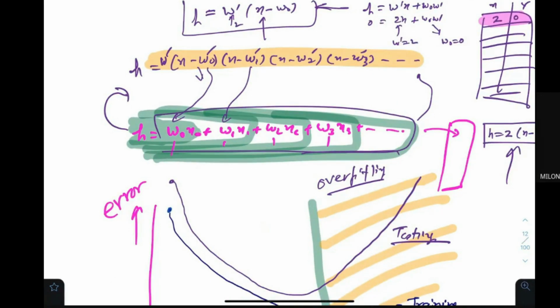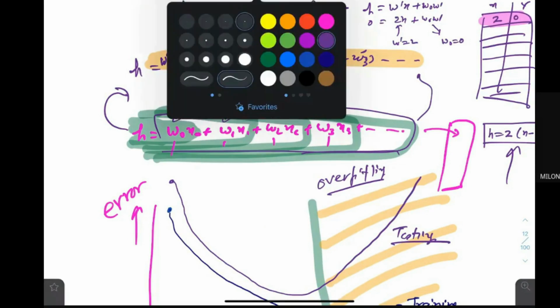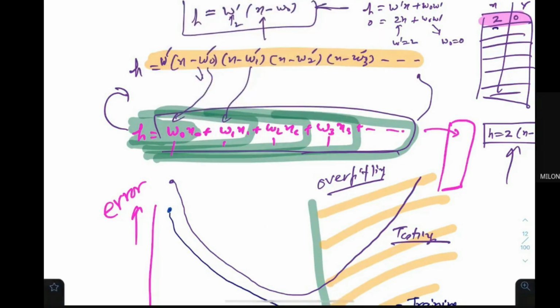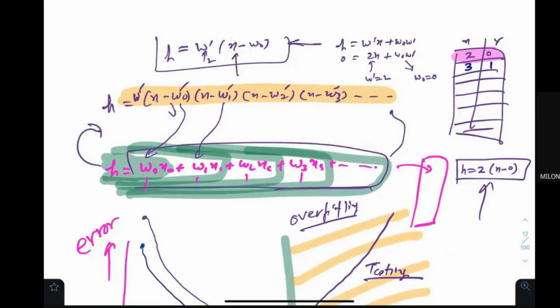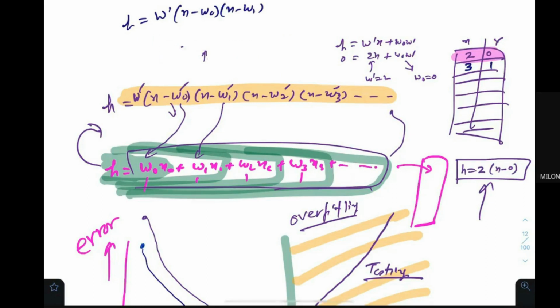Now let me tell you that if more examples are there, for example, at x equal to 3 it is 1. Let me add one more point. Then this single equation would not suffice. Then you have to write in this particular way that h is equal to w dash x minus w0 plus x minus w1. Using these examples, you would be generating two equations. What are those two equations?